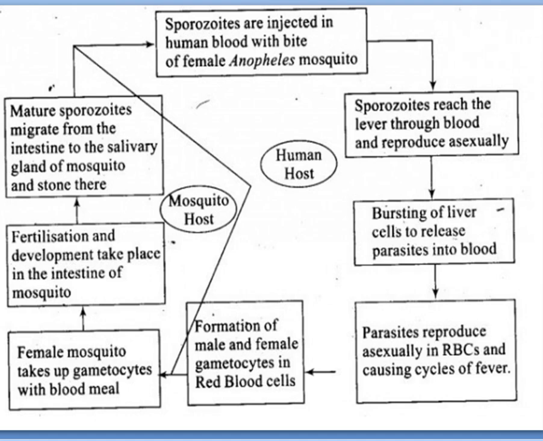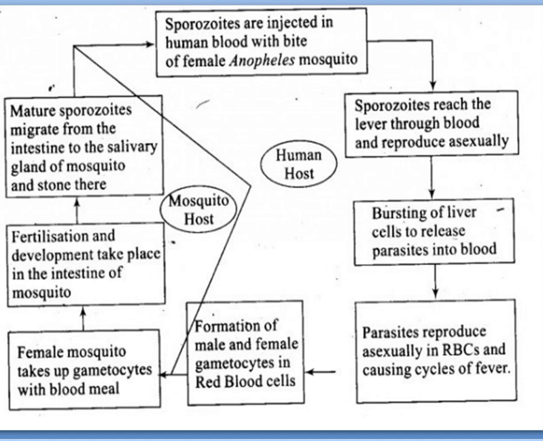See, the sporozoite, I told you, it is the infective stage of the Plasmodium. And with the infected mosquito bite, when the sporozoites enter, they will go to the liver through the bloodstream, and in the liver they will multiply asexually. And when a sufficient number of parasites are formed in the liver cell, the liver will burst and the parasites are released into the blood. And these parasites infect the RBCs, and some of them also infect the liver.